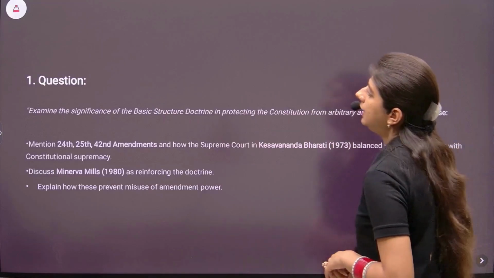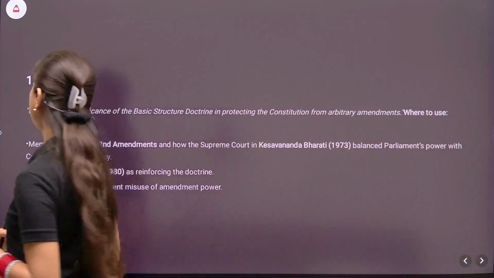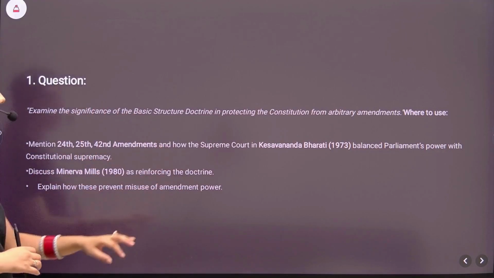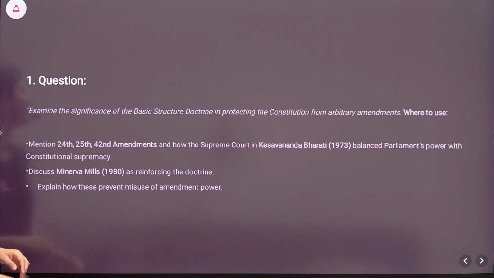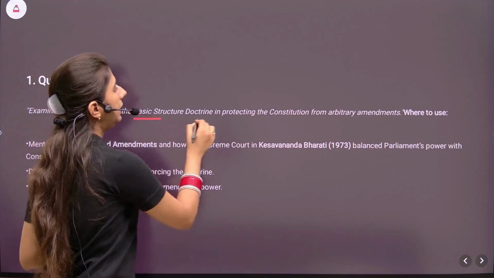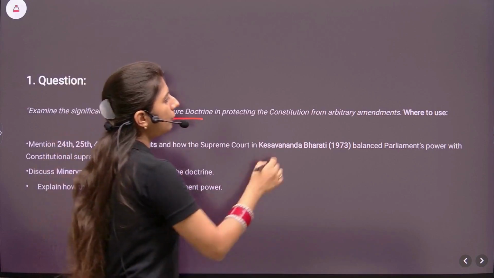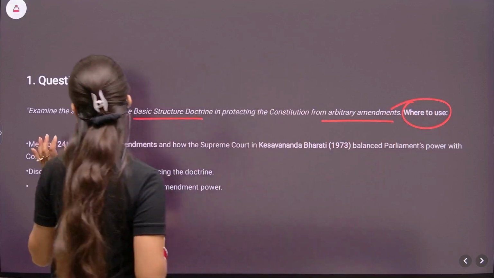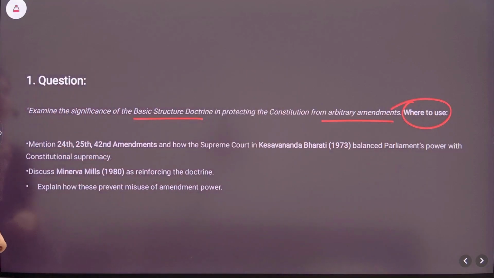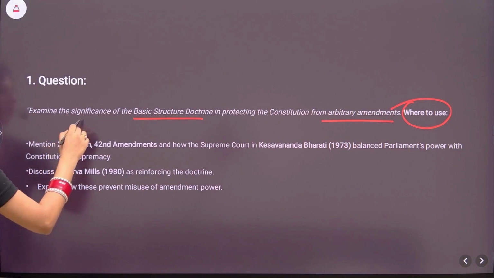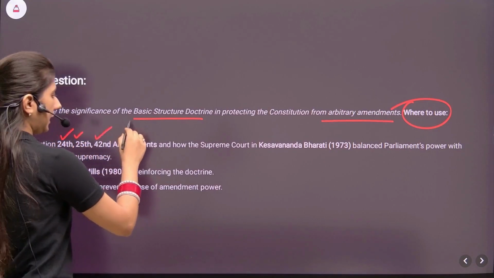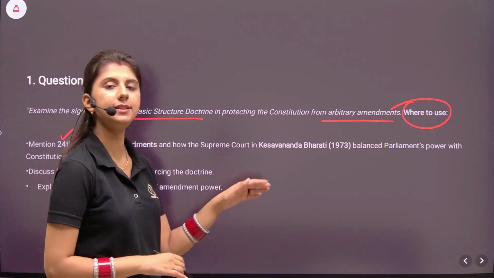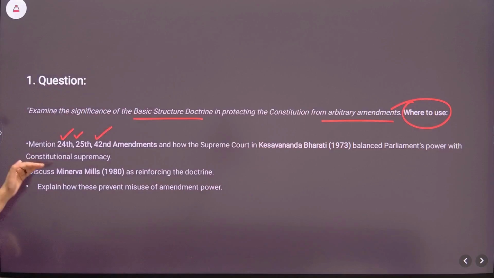Now, let's quickly look at some questions and how the data which I shared in the previous slides can be incorporated while writing the answers. So first up is: examine the significance of the basic structure doctrine in protecting the Constitution from arbitrary amendments. Wherever we use the amendments, first we'll mention the 24th, 25th, 42nd amendments and how the Supreme Court in the Kesavananda Bharati case balanced the Parliament's power with the constitutional supremacy.